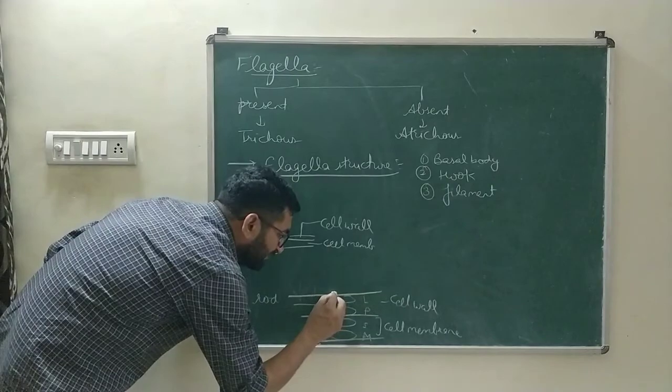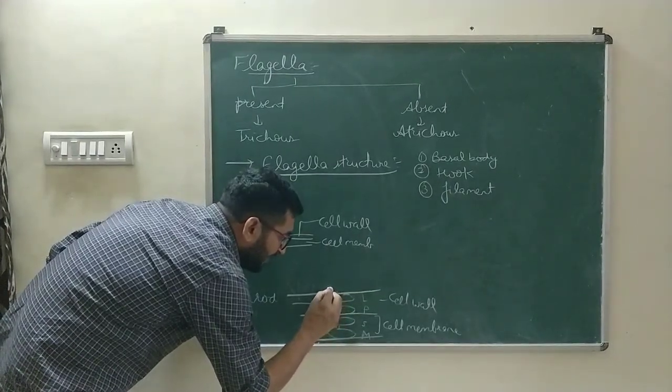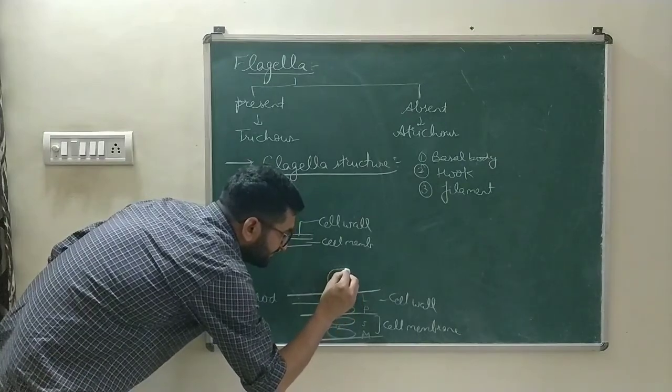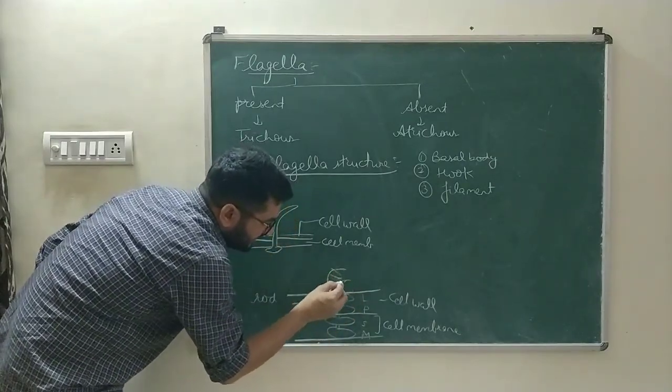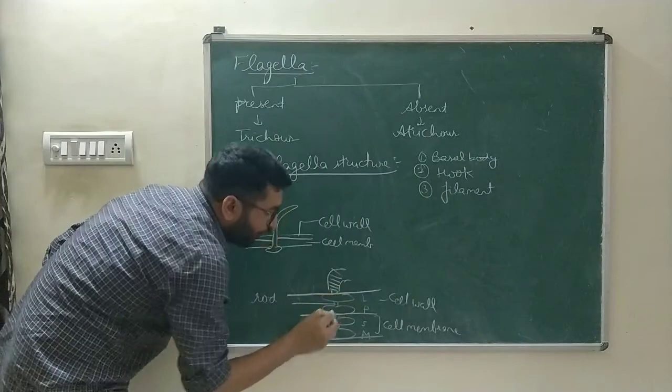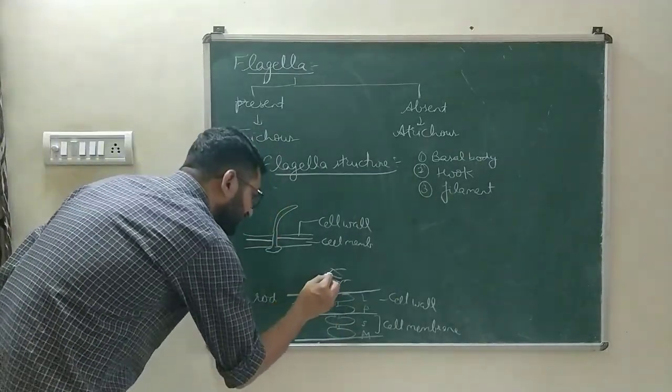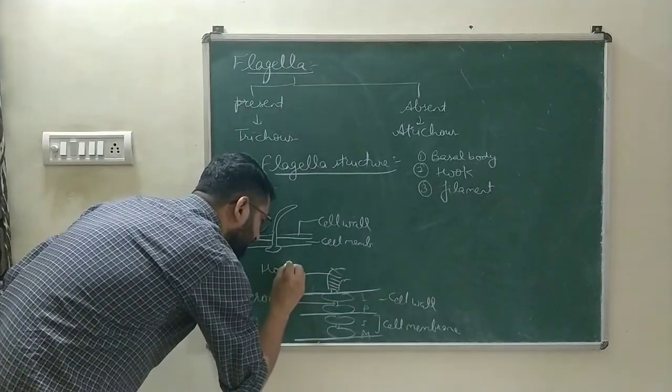Then over that basal body they have a broad structure. You can see this structure, this one is broader than the rod. This is known as hook. So this part is known as hook.